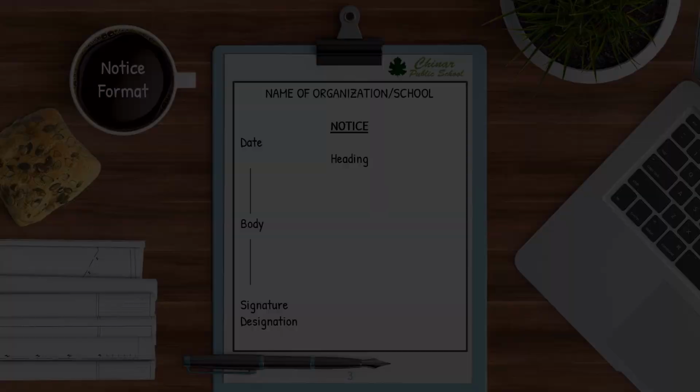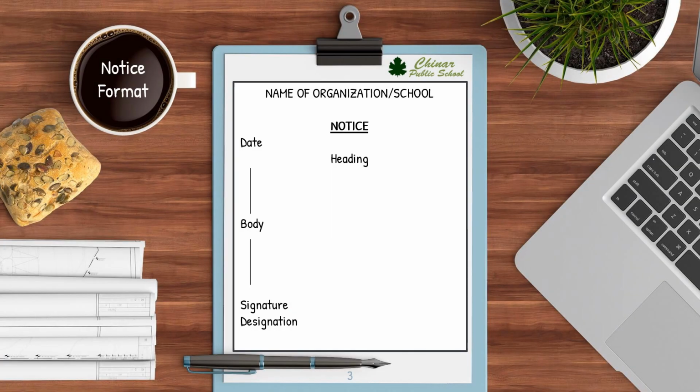Please note down this format in your copies. The format is that you have to make a box and then note it down in this manner. That means your notice will be in this form only. Please remember to note down this format.